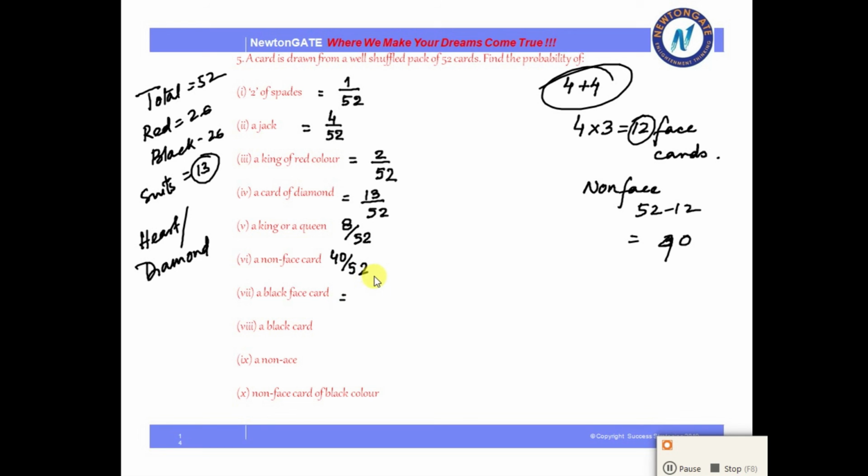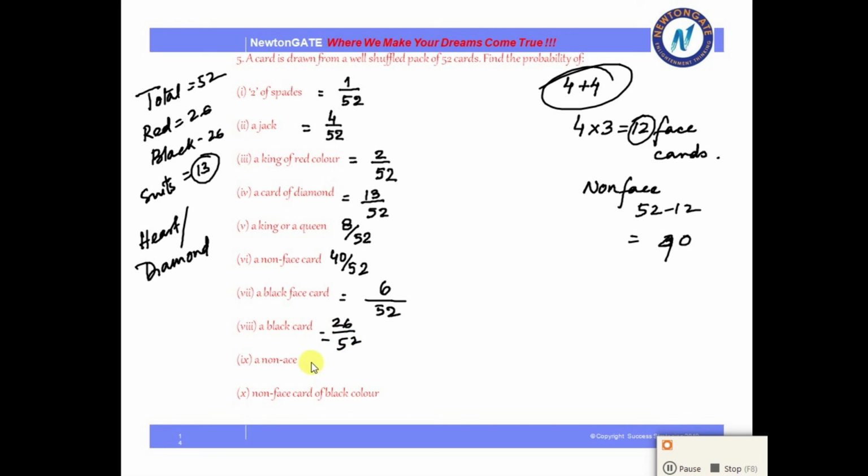A black face card. That means it has to be either your spade or the club. Now how many do we have? Total here is still 52. A black face card, it means that there are 6 cards. A black card. It is 26 in number, 26 by 52.